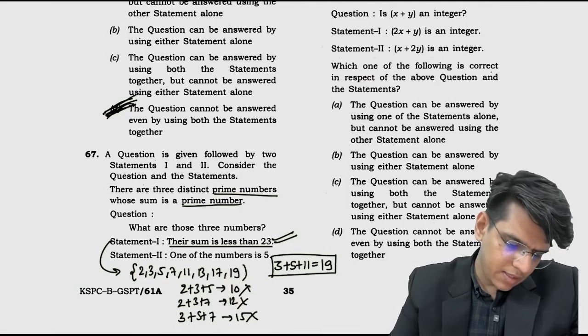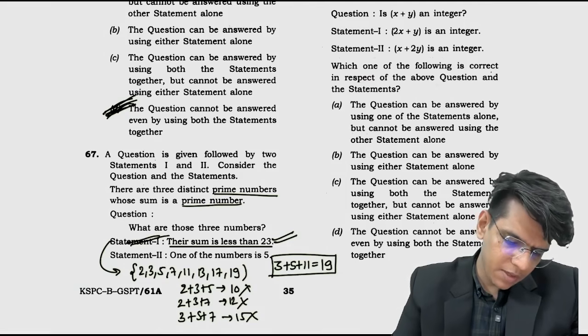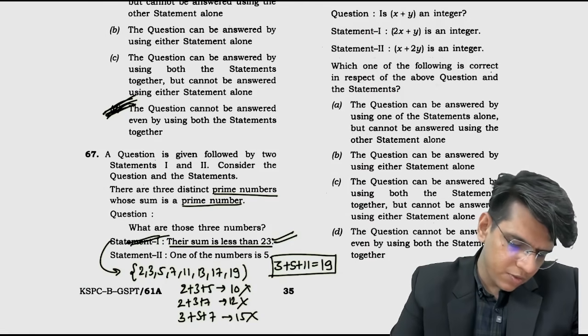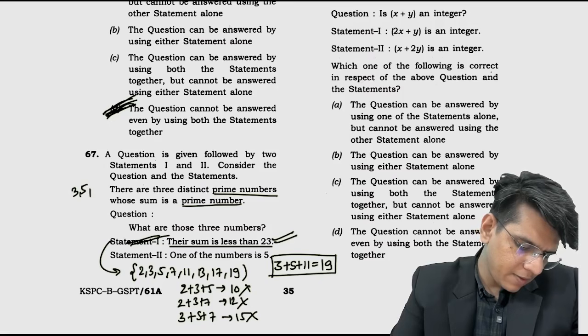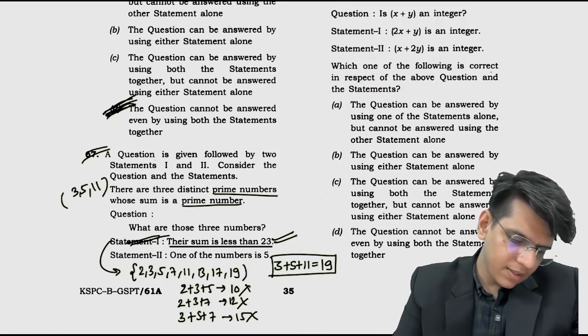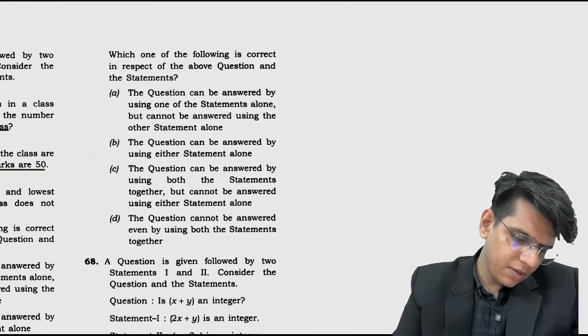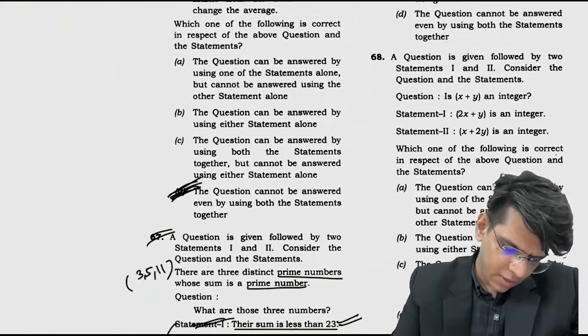So only possible is 19. You can answer this question from the statement 1 only. The three prime numbers we need are 3, 5 and 11. The question can be answered by using one of the statement alone. Statement 2 भी check कर लेते हैं.